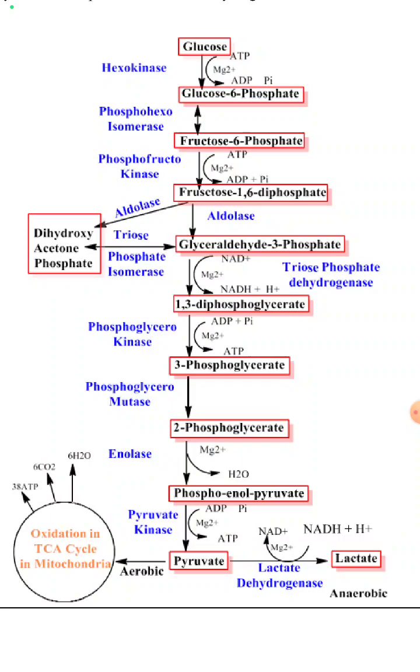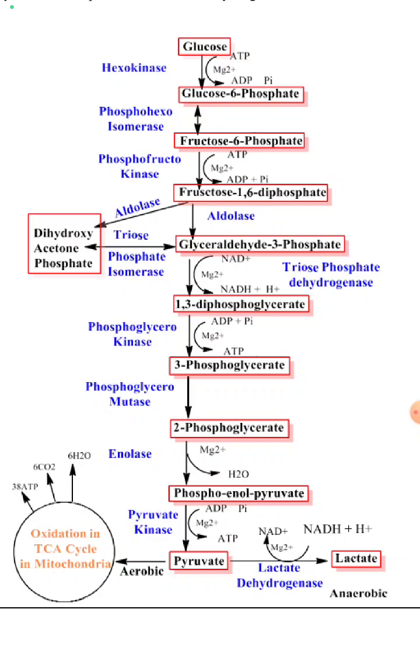So first thing we discuss is what is metabolism. All the biochemical changes that occur in the biological systems are grouped together as metabolism. Metabolism can also be defined as the set of chemical reactions, that is, anabolic and catabolic, that occur in the living organism to maintain life. So that is metabolism.